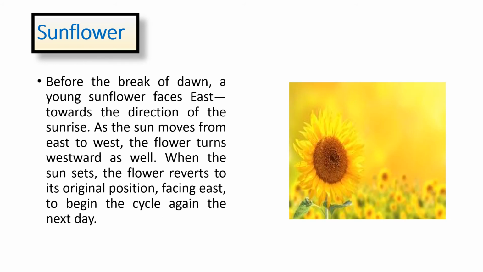Next, this flower turns and faces towards the sun throughout the day, and the answer is sunflower. Before the break of dawn, a young sunflower faces east towards the direction of the sunrise. As the sun moves from east to west, the flower turns westward as well. And when the sun sets, the flower reverts to its original position, facing east to begin the cycle again the next day.